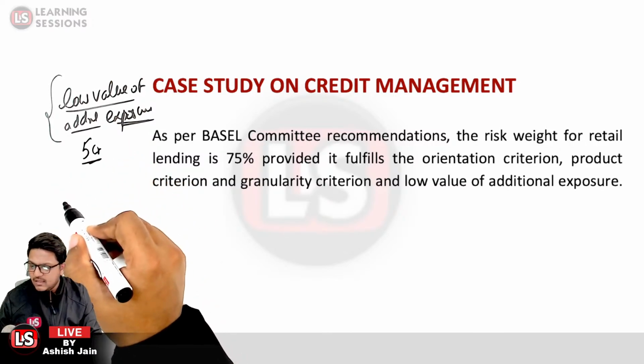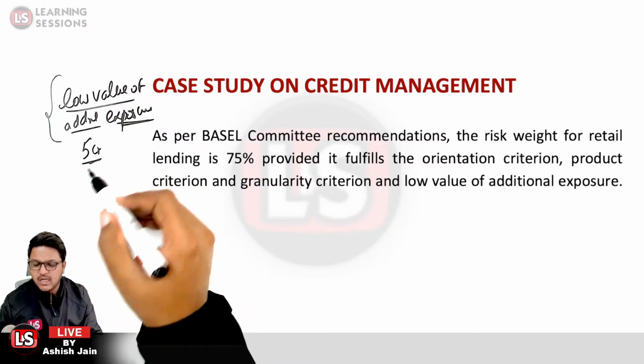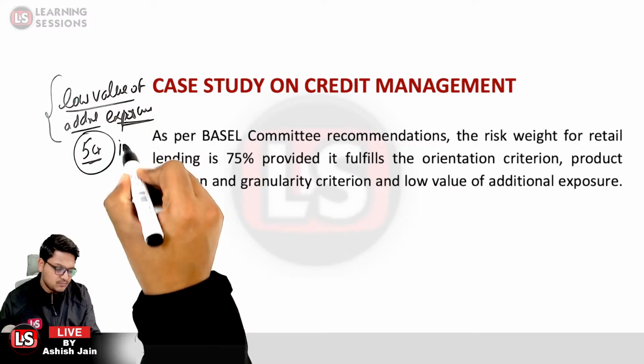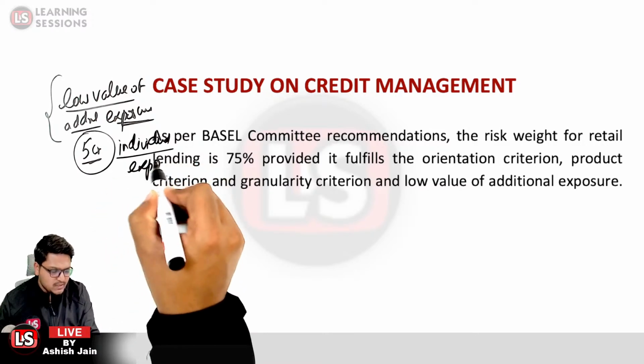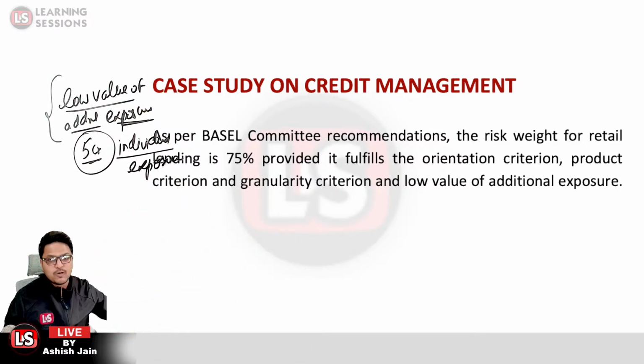So the individual exposure is limited to 5 crores. Let me mention it over here: for the individual exposure, it is limited to 5 crores. So that is related to these 4 criterions.